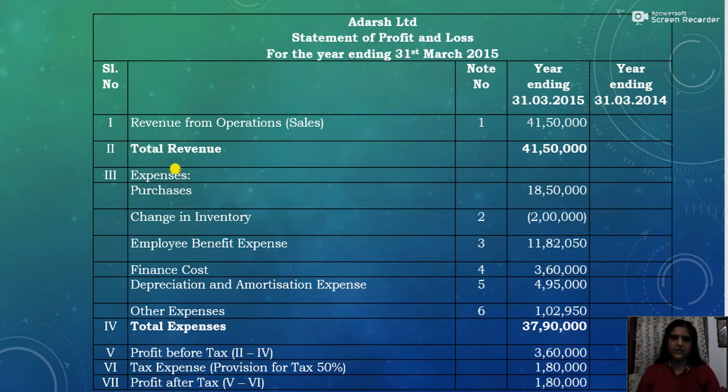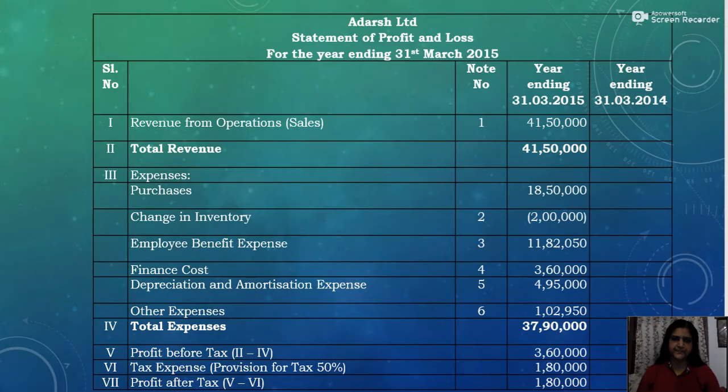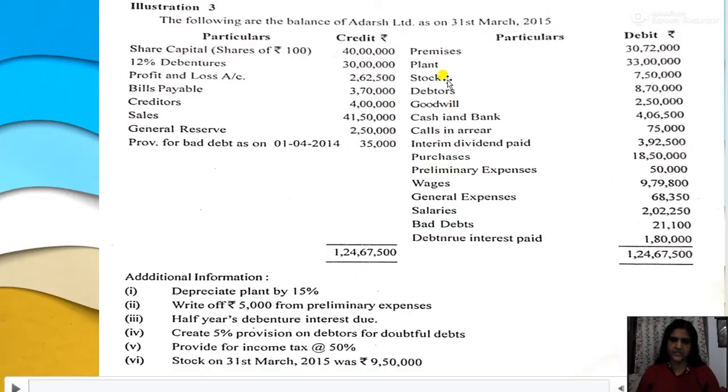Then there are no other incomes. So no other income is given in the question. So there are no other incomes. So the total comes to 41,50,000 itself. Now we will take various expenses. So the first one is purchases. So the purchases amount to 18 lakh 50,000. So purchases 18 lakh 50,000.